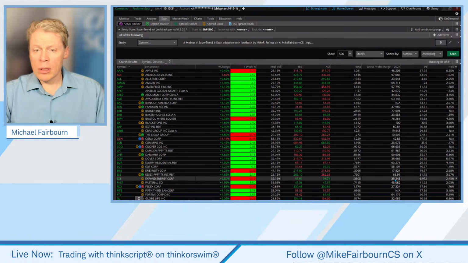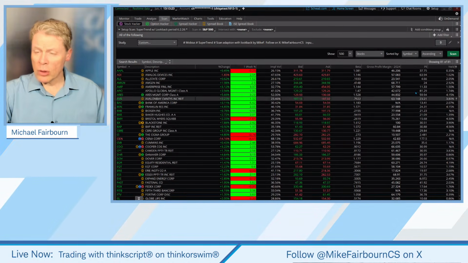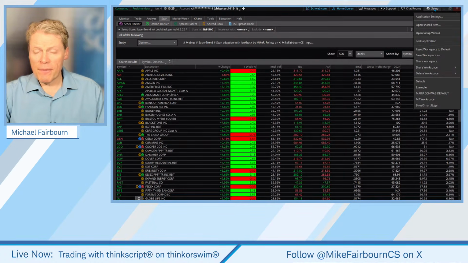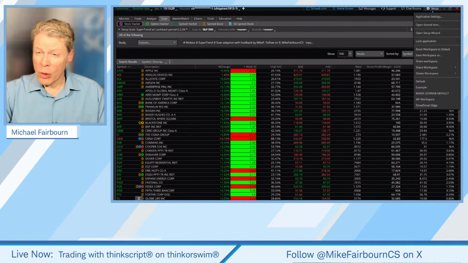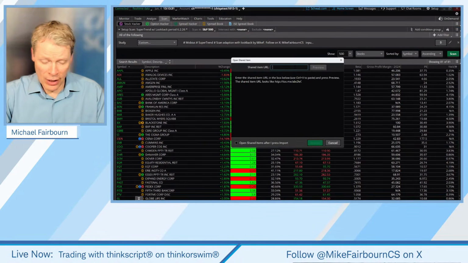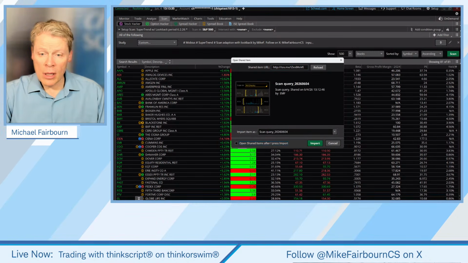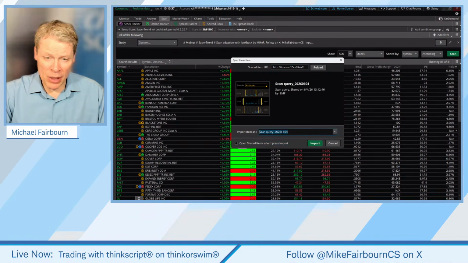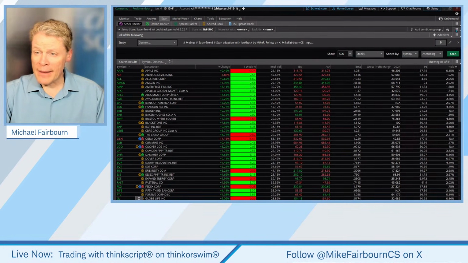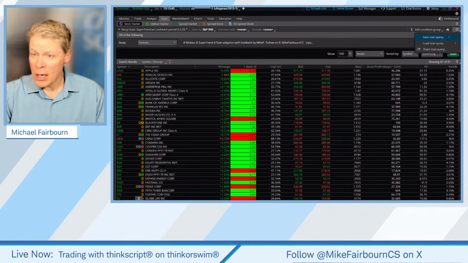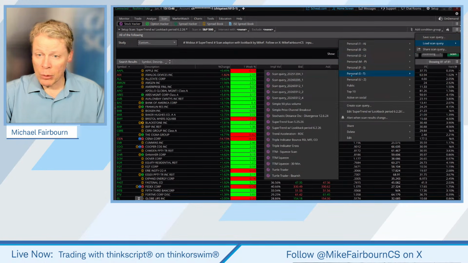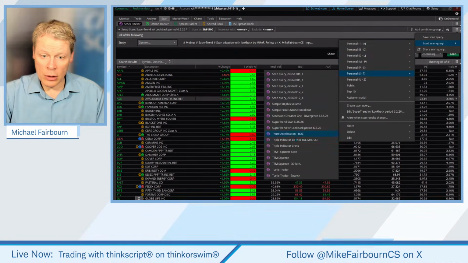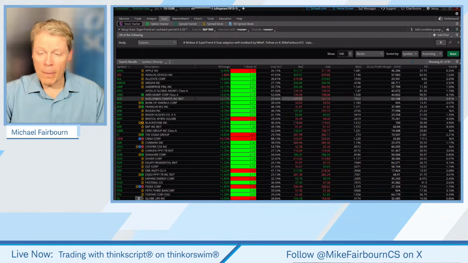Now, just a quick note, because sometimes people are new, we share a lot of these. Take that script if you want to have it show up in the scan area, right? Just go into Open Shared Items, paste it in here, Control V or Command V in a Mac, hit Preview, and then you can import it. Just make sure you name it exactly what it is so you'll remember it, recognize it. You'll find it over here in that middle hamburger icon. Just go to Load, and that's exactly where we found this one. Okay, just right there. The look back. Okay, so there you go.